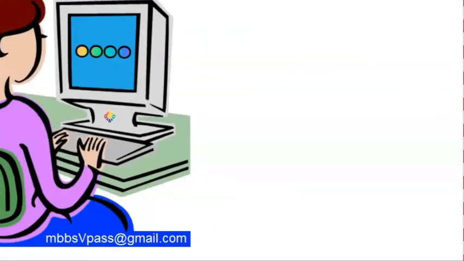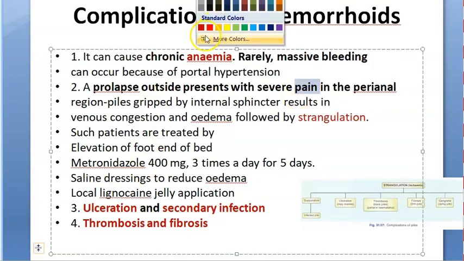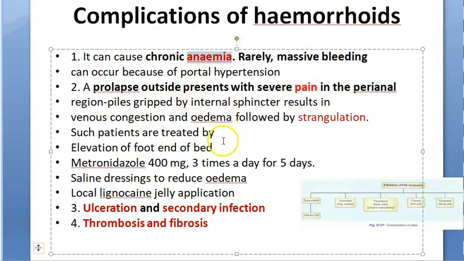What are the complications of hemorrhoids? Guys, focus here. We're now looking at the complications of hemorrhoids. You just leave the hemorrhoids. What will happen? Pain? Yes, pain. I really couldn't take this pain. Very, very bad pain, huh? Especially the external hemorrhoids. What about this? You will lose blood, if bleeding, anemia they can have. Strangulation can happen, right? Venous congestion. So strangulation. So what will happen? There will be more pain. And ulceration, secondary infection, thrombosis, fibrosis, all this can happen.